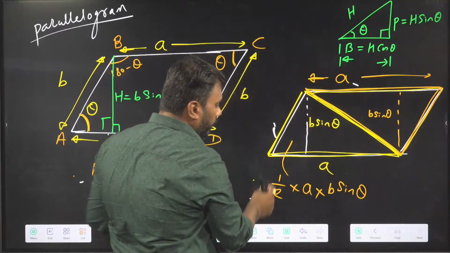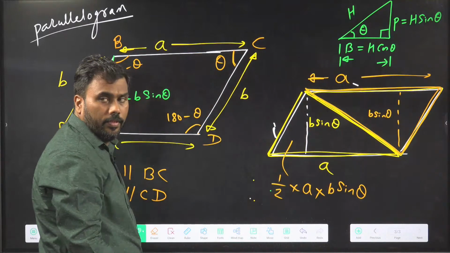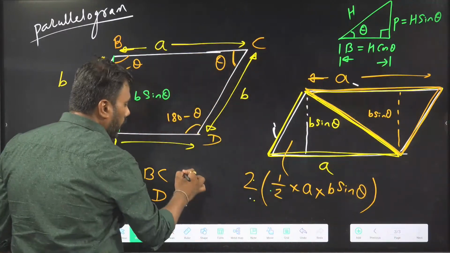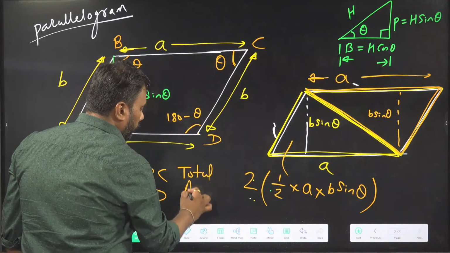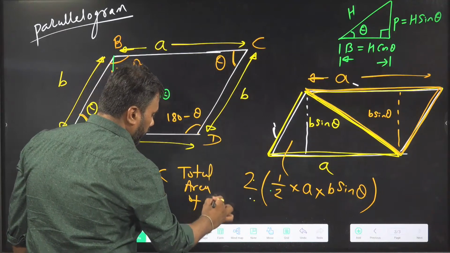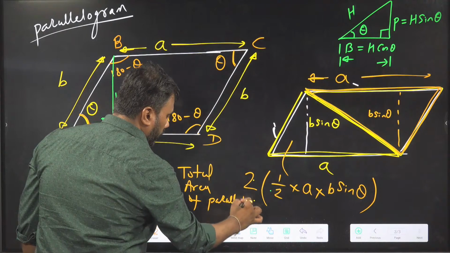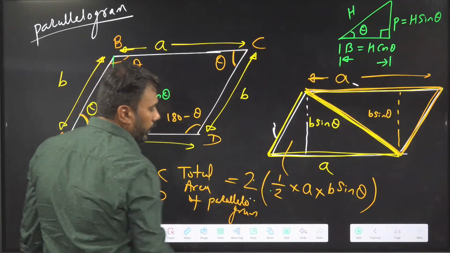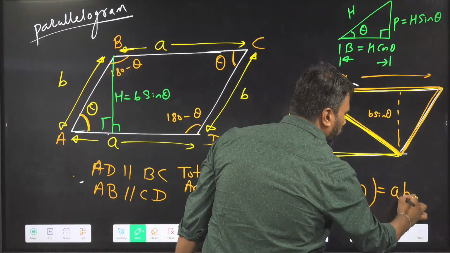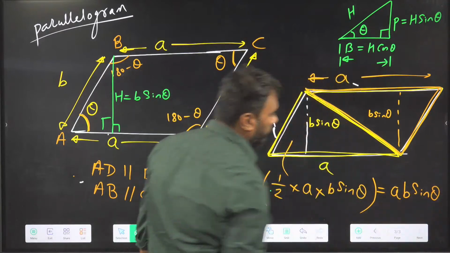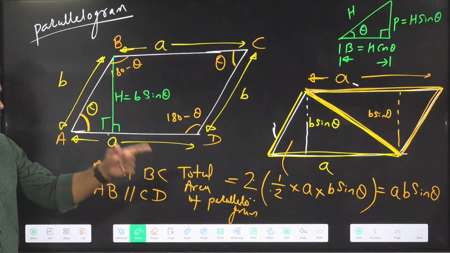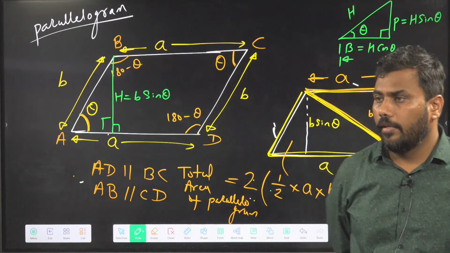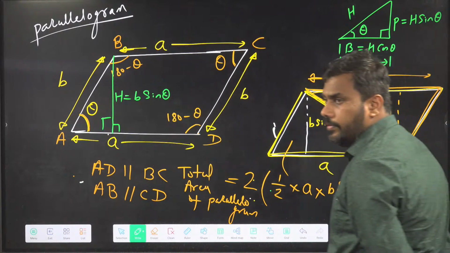The area of this triangle becomes half base into height, and the area of this triangle also becomes the same. So if I double this area, I will get the total area of the parallelogram. The 2 and 2 will get cancelled. That's why the area of the parallelogram becomes AB sin theta.